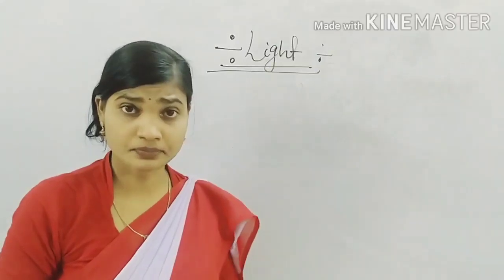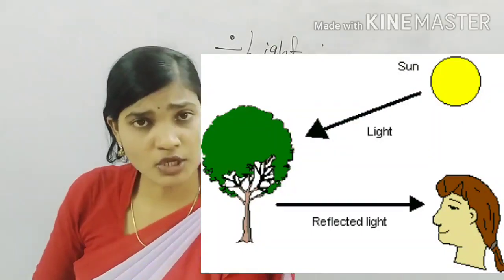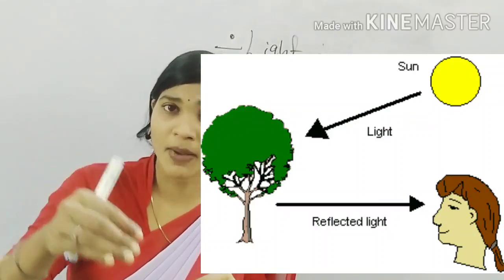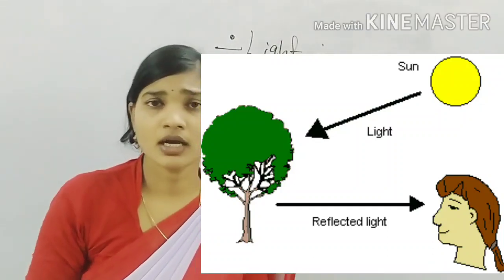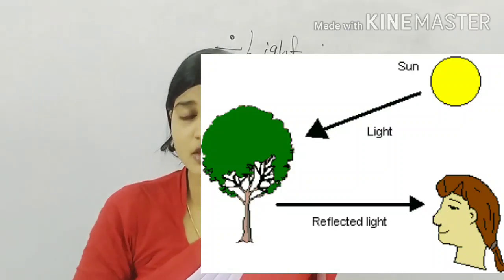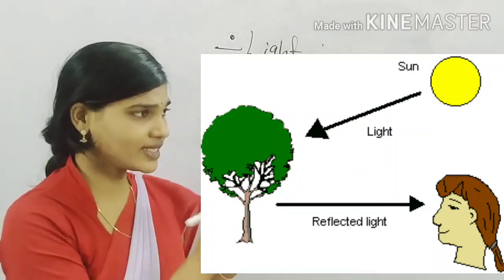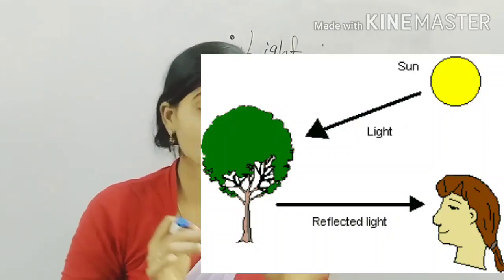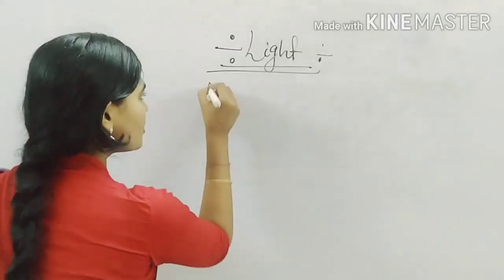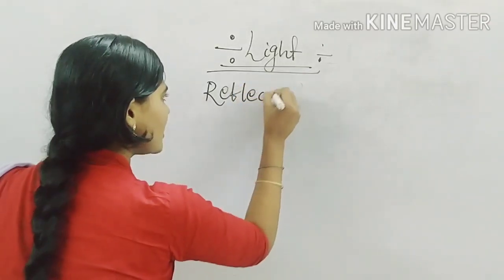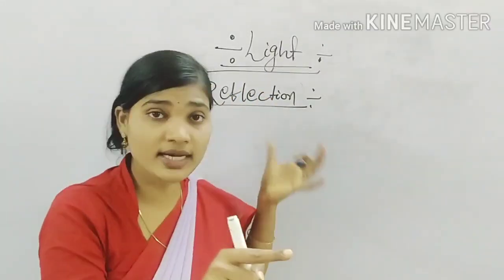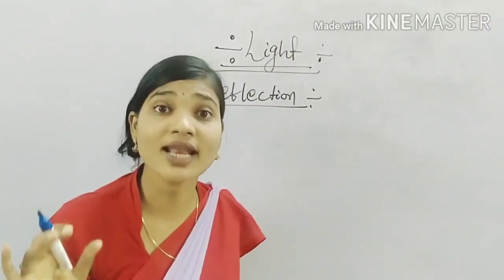Light from the source falls on an object which does not have its own light, and it may pass through it, or it may be absorbed, or it may bounce back, reflected by the object. In this way we can see the objects, and this is known as the reflection of light. So here the term comes, reflection. What is the meaning of reflection? In this class we will discuss this reflection of light.